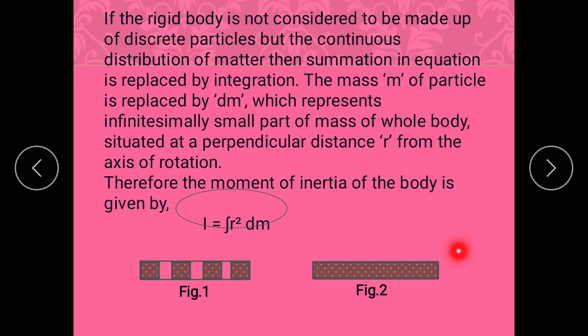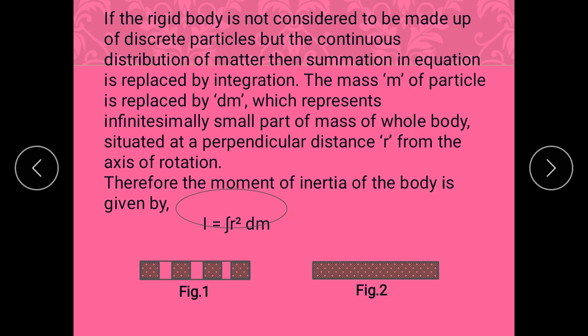You have to consider that this body is made up of small particles, so the single mass of that single particle is nothing but dm. And the perpendicular distance of that particle from the axis of rotation is nothing but r, so the square of perpendicular distance is r square. So we have to replace that summation by what? Integration. In case of integration, we use lower limit and upper limit because there is a continuous distribution, right? So I must be equal to integration r square dm.